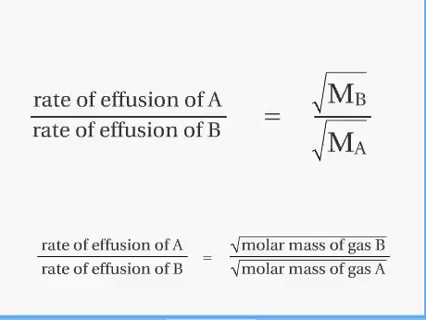Equation for Graham's law of effusion. This equation describes the relationship between rates of effusion and molar masses of gases. The rate of effusion of gas A over the rate of effusion of gas B is equal to the square root of the molar mass of gas B over the square root of the molar mass of gas A.